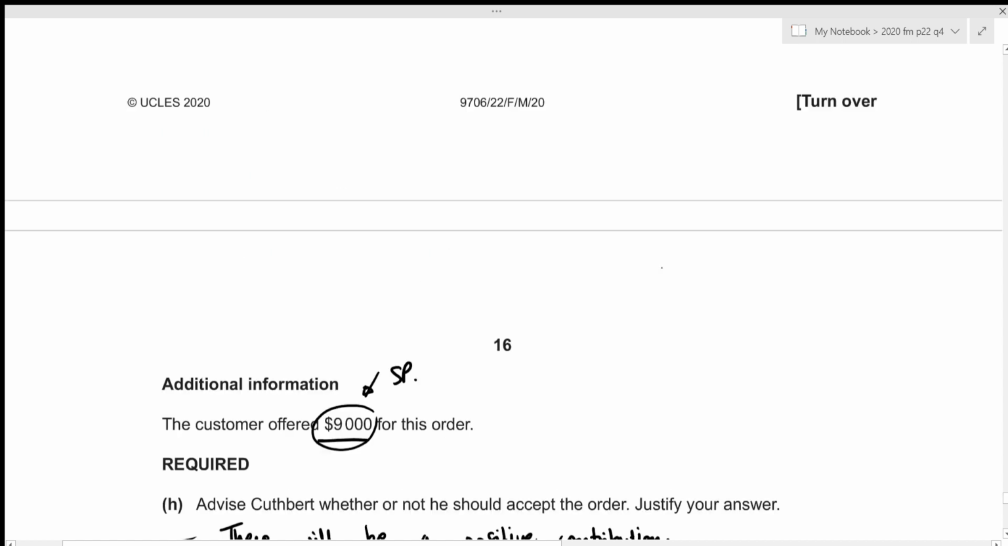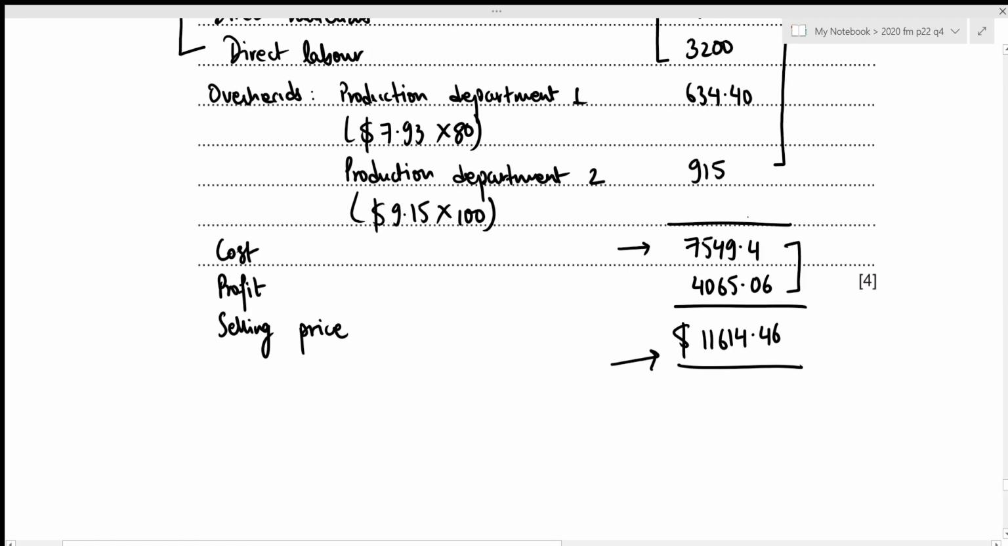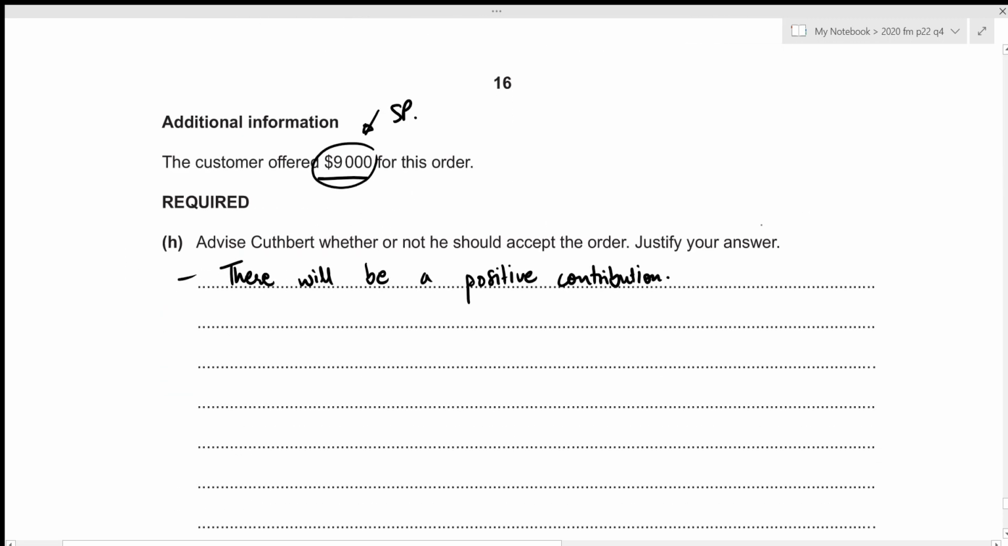And let's figure out the profit as well. We can see that our total cost is 7,549.4, which is again lower than our selling price that we are receiving of 9,000, which just means that it will result in a profit, but this will be a lower margin.